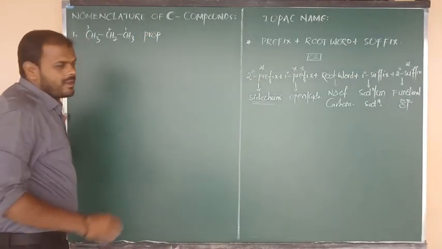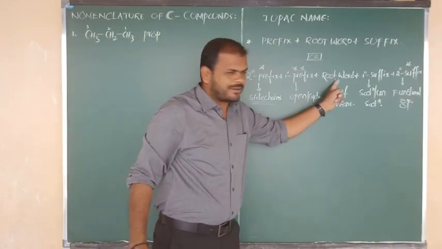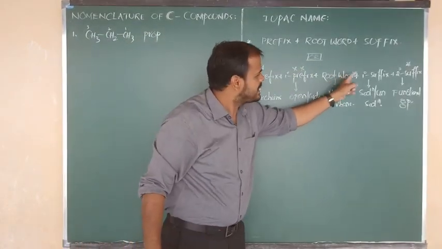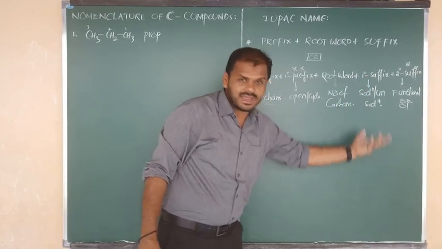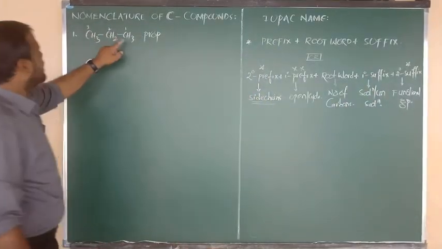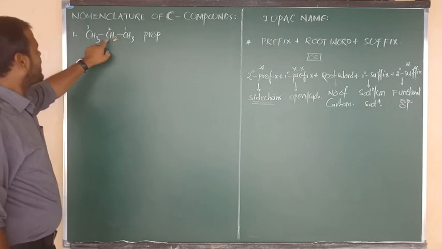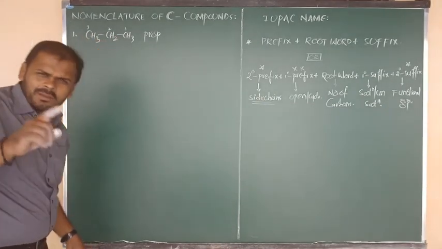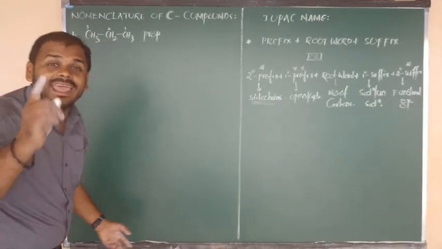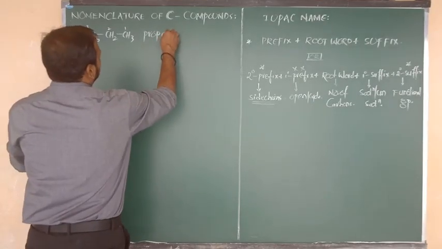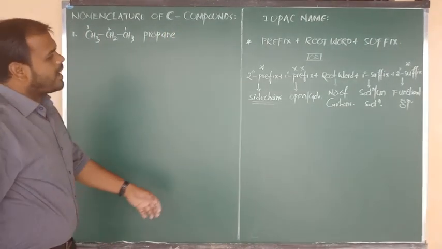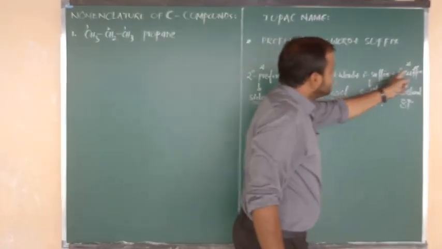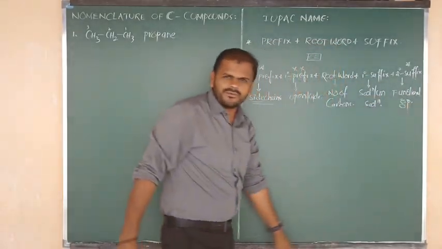Okay, all of you? Root word I have written, beta. After that we have to write the primary suffix. It indicates the saturation and unsaturation. Carbon to carbon single bond means what we have to write? N. Already I have told you. Okay, I have written N. Next we have to write the secondary suffix, that is nothing but the functional group.